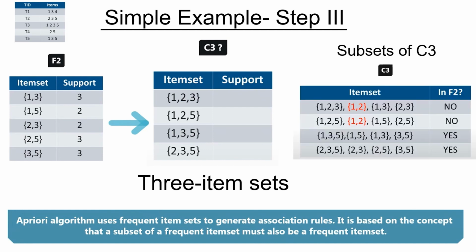Now let's check the subsets. For example, 1 2 3 has subsets 1 2, 1 3 and 2 3. We have to check the frequencies of each of these subsets, and we can use the table on the left side to check the frequencies of paired subsets. What we find is that the 1 2 set is not there because it's below the support cutoff, so we need to discard the whole set because one of its subsets is below the support cutoff. But we can keep the 1 3 5 superset because all of its subsets have a reasonable support value. So that's the whole idea of the Apriori algorithm.